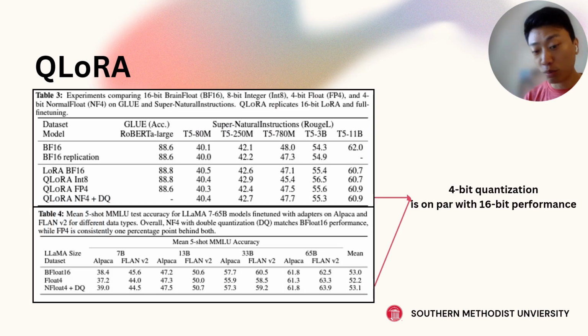So there are a few techniques you can use to make sure that you are not losing performance. When they use NormalFloat 4, which is the data type they designed for this, together with double quantization, you can see by their 5-shot MMLU accuracy, which is just an evaluation metric, across different sizes of billion-parameter models, that the performance is actually on par with the original 16-bit. So it hasn't lost a lot of performance using this technique. That's a groundbreaking discovery in my opinion, because you can compress your large language model but not degrade it. So that's important.